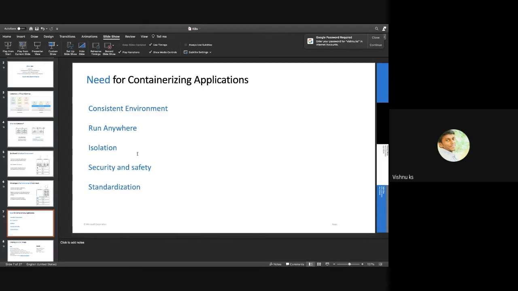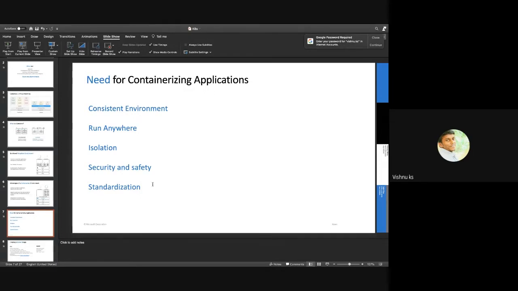So there we need isolation. But in Docker, in containers, when we create images, that can happen. We can build an application container with a Java 5 runtime and another application image with a Java 6 runtime, and both can run on the same VM with a Docker runtime. So in that way, isolation is there.